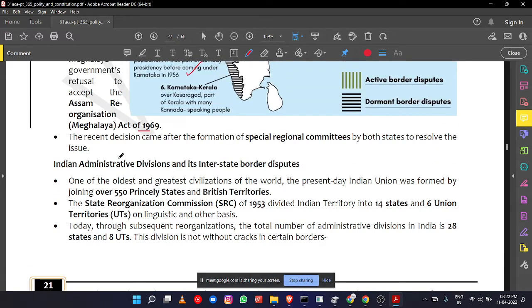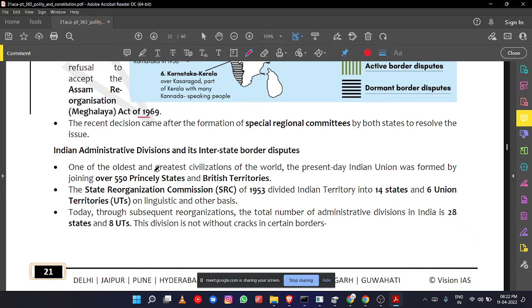If you see the Indian administrative divisions and interstate border disputes, throughout history India is one of the oldest and greatest civilizations of the world, and the present day Indian Union was formed by joining 550 princely states. That many independent kingdoms and British territories were integrated into now 28 states and 8 union territories.